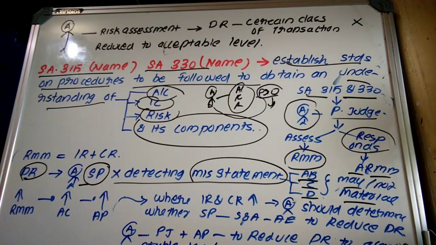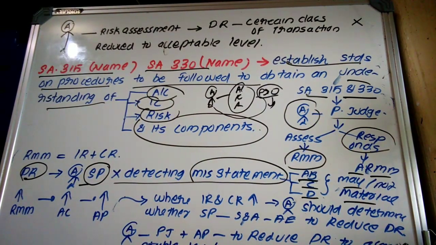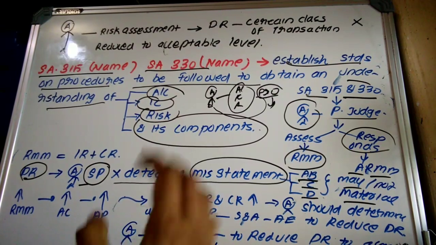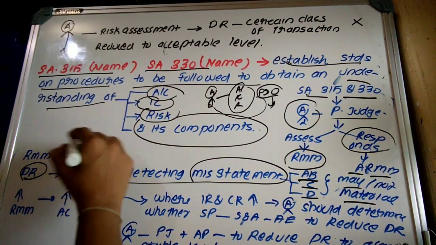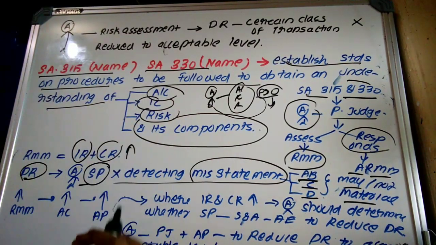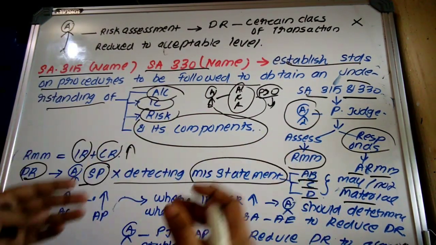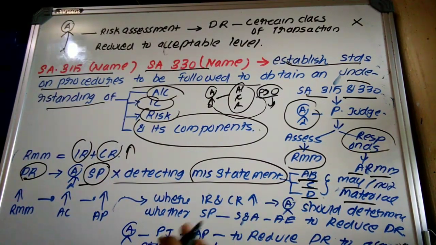Yeah, it has been stated that the auditor is not able to reduce it to an acceptable level, right? Then, risk of material misstatement. When risk of material misstatement happens in an organization, it is because the inherent risk is very high and control risk is high. If inherent risk exists in an organization and control risk exists in an organization, automatically risk of material misstatement will exist, right?